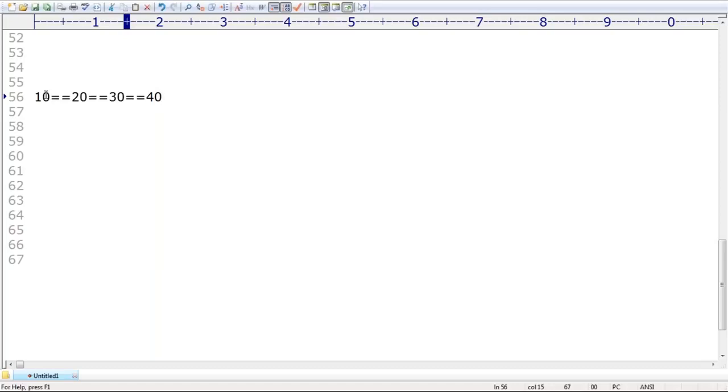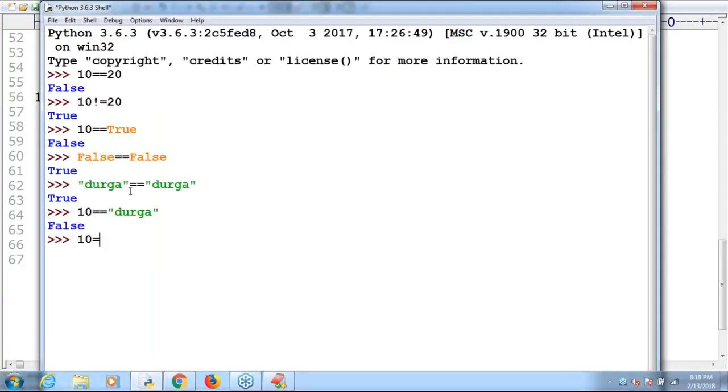Now, if you observe 10 double equal to 20, double equal to 30, double equal to 40, double equal to 50, what is the answer? False, because all are false only. That's why the answer by default you are going to get is false.